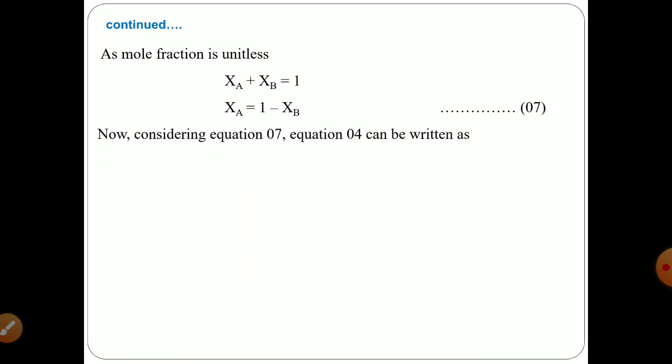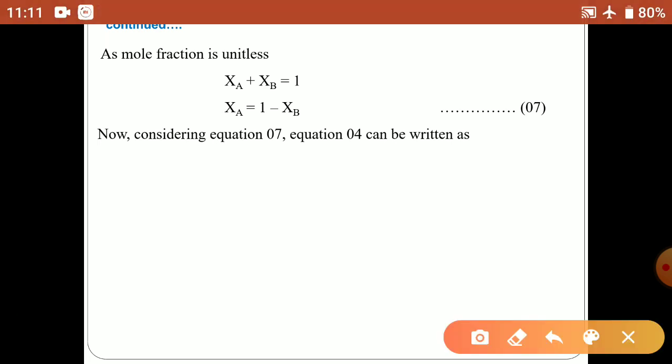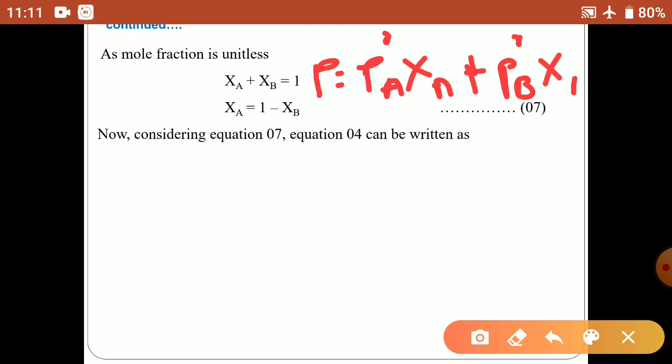Now, considering equation 7, we are incorporating the value from equation 7 into equation 4. What was equation 4? Our equation 4 was P is equal to P naught A XA plus P naught B XB.